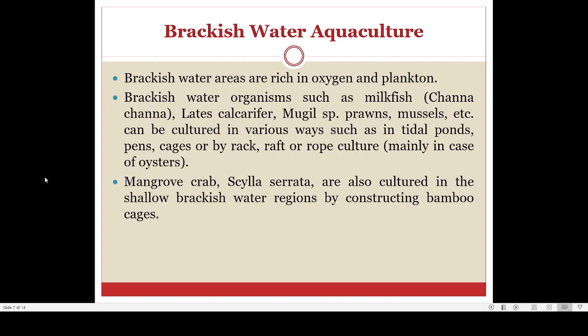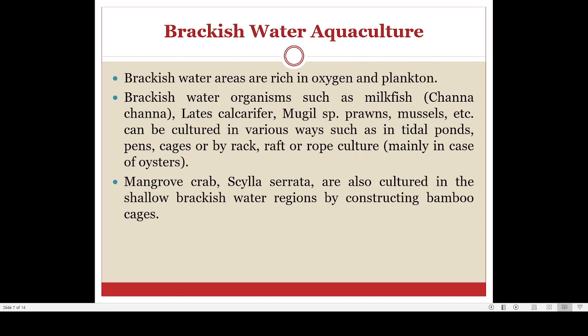One peculiarity of brackish water is that it is rich in oxygen and plankton. That is one of the reasons why many kinds of fishes exclusively inhabit brackish water areas, because that area has a high food content.